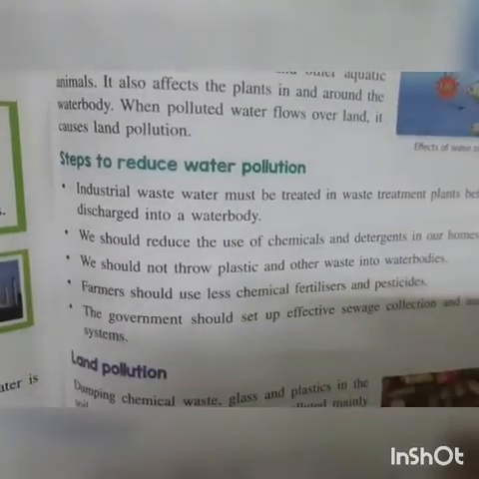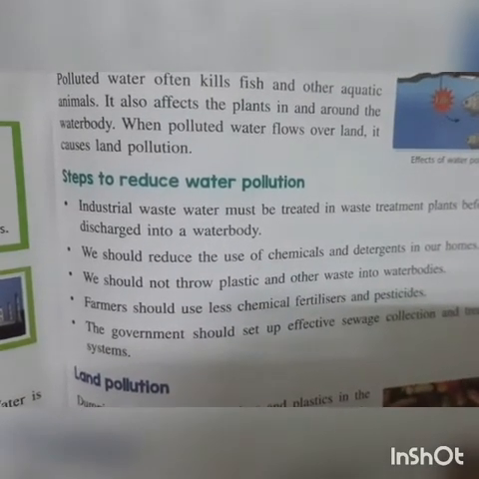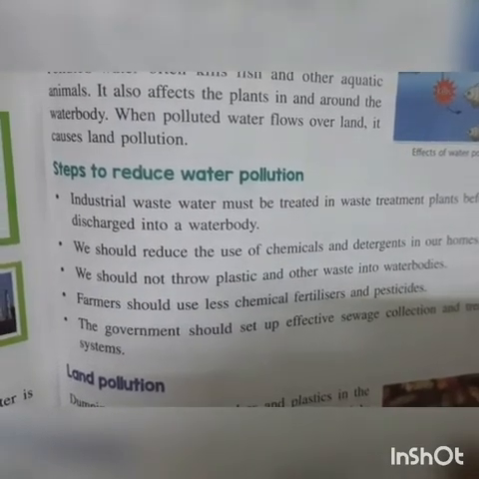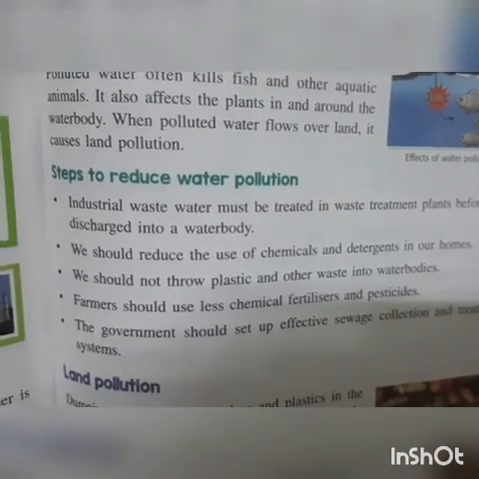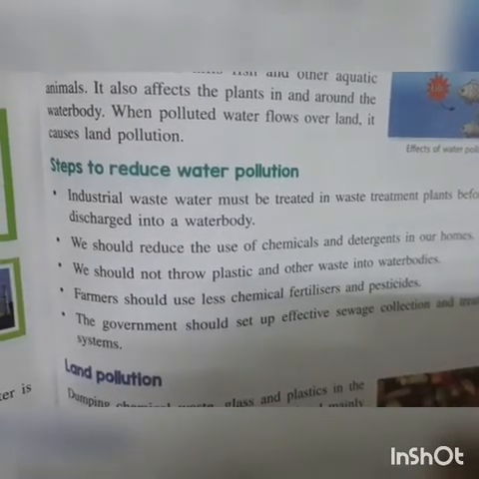Steps to reduce water pollution. Industrial waste water must be treated in waste treatment plants before it is discharged into a water body. Next, we should reduce the use of chemicals and detergents in our homes.